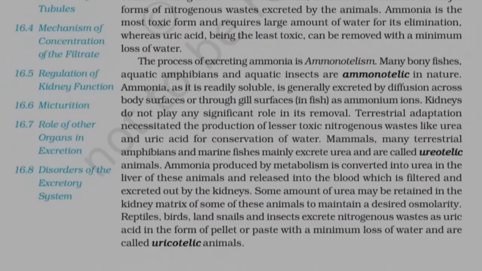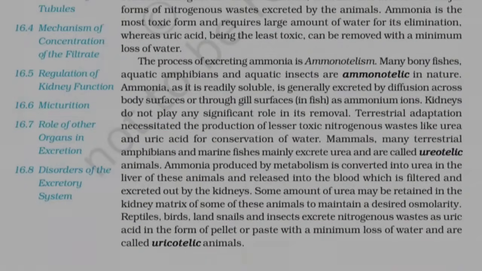Terrestrial adaptation necessitated the production of lesser toxic nitrogenous wastes, like urea and uric acid, for conservation of water. Mammals, many terrestrial amphibians and marine fishes, mainly excrete urea and are called ureotelic animals. Ammonia, produced by metabolism, is converted into urea in the liver of these animals and released into the blood, which is filtered and excreted out by the kidneys.